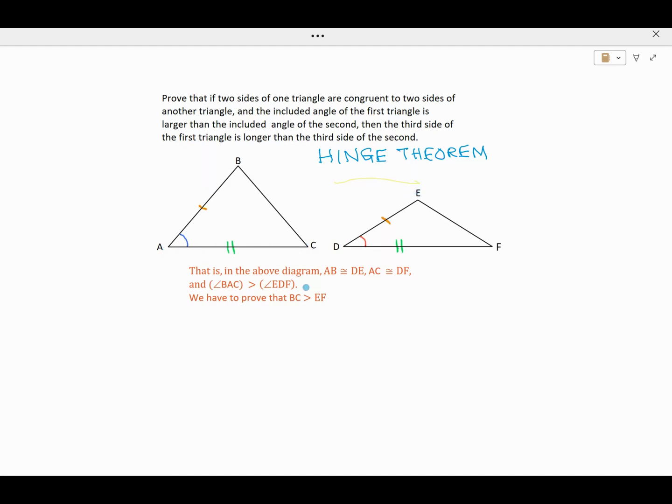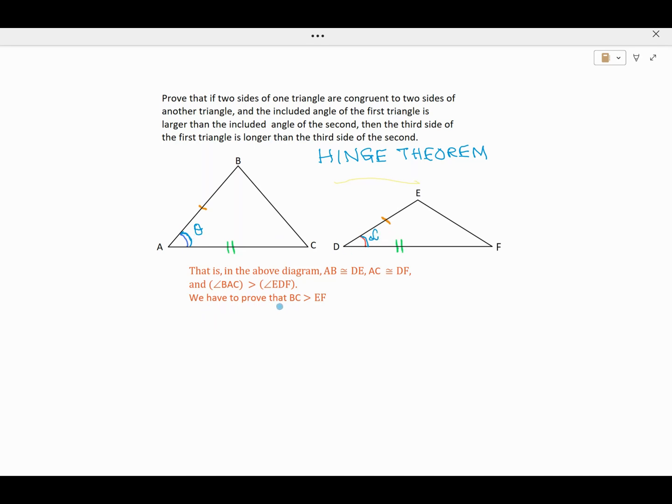Side AC is congruent to side DF, and angle BAC, that is this angle, let us call it theta, is greater than angle EDF, that is this angle, let us call it alpha. So theta is greater than alpha.